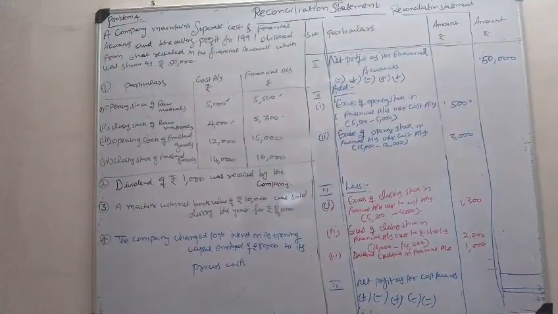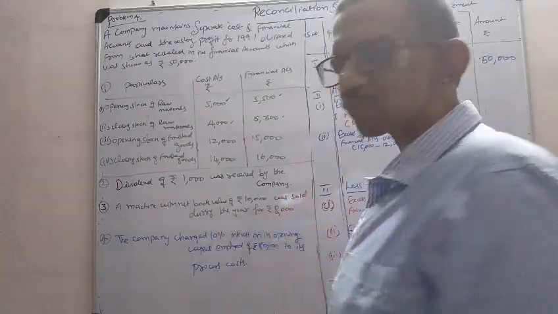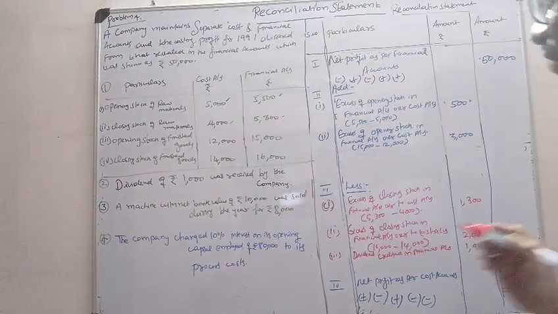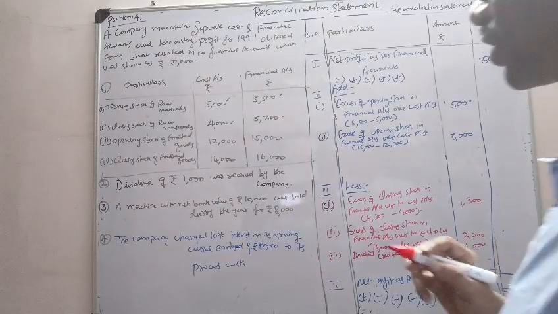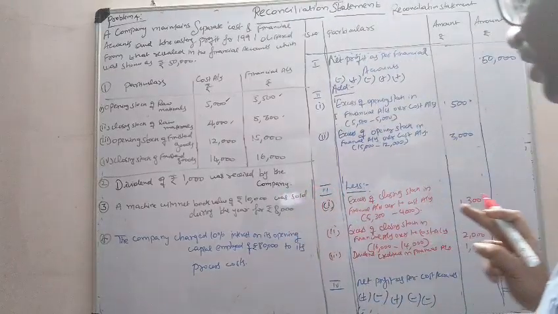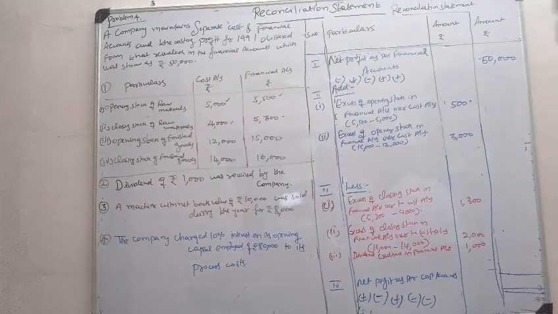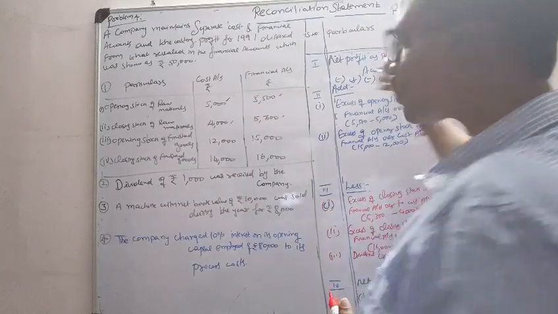Next, machine with net book value of 10,000 was sold during the year for rupees 8,000. 10,000 value of machinery has been sold for only 8,000. So, loss on sale of machine. Loss on sale of machine means in financial accounting it is a loss, minus.